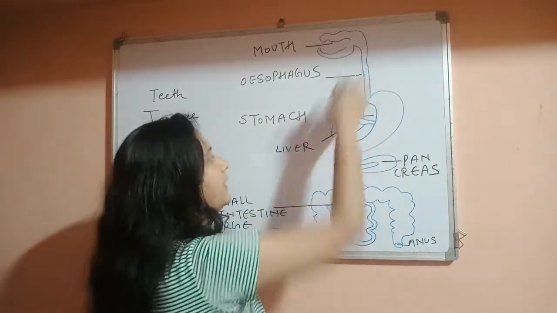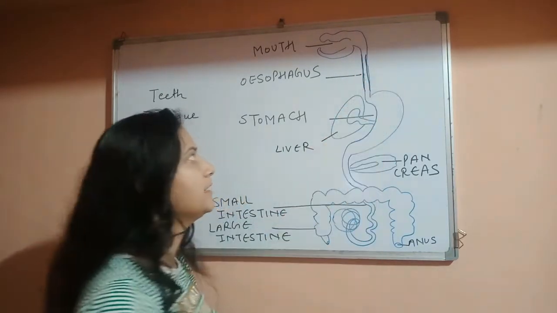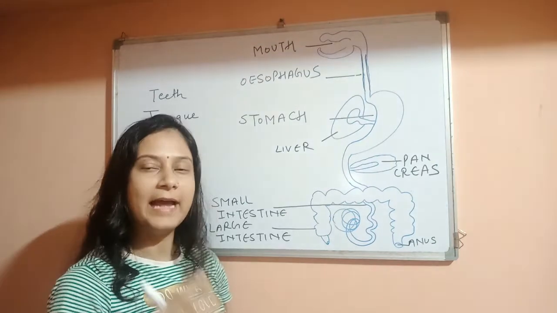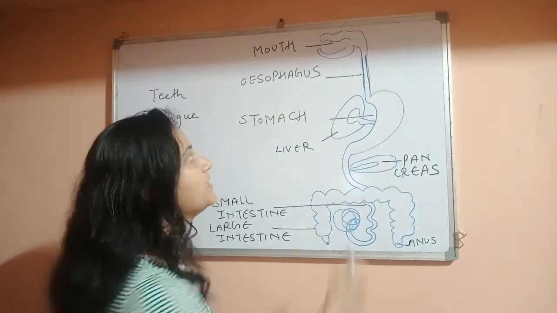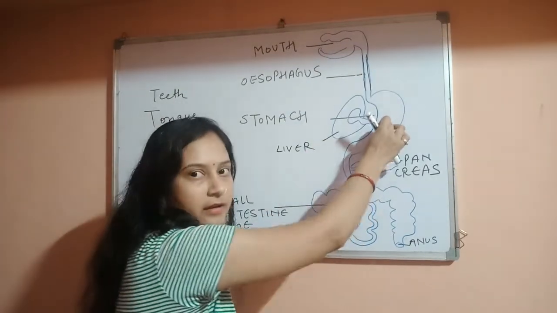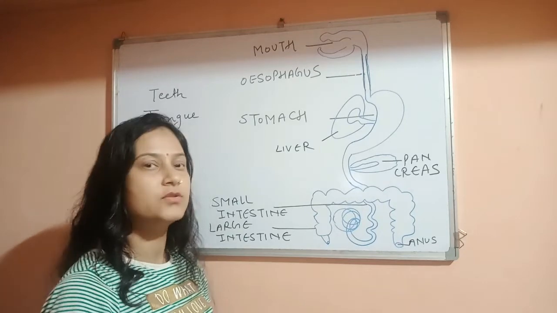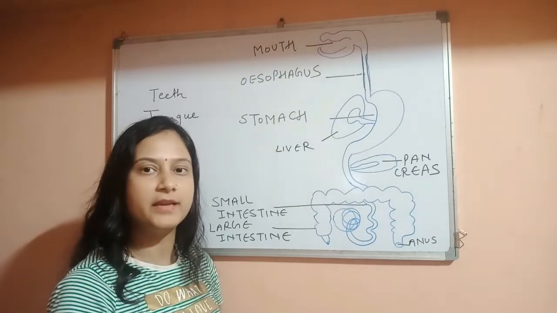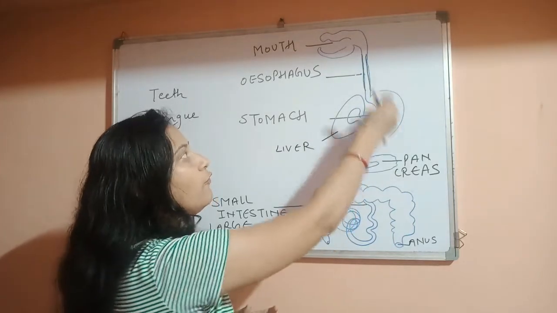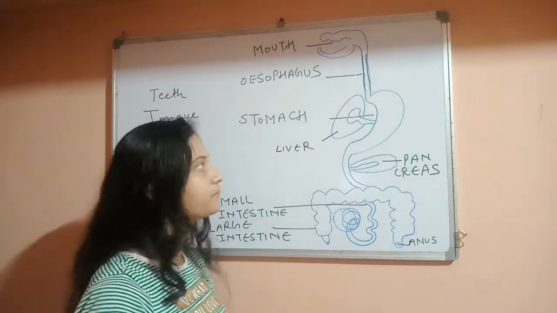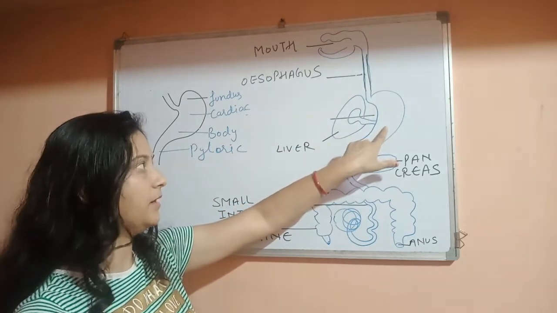So the inner lining of the esophagus consists of muscles that contract and relax rhythmically, that pushes the food from here to here, and this movement is known as peristalsis movement. So the peristalsis movement is used in the pushing of food from here to here. So, food from esophagus leads into the stomach.